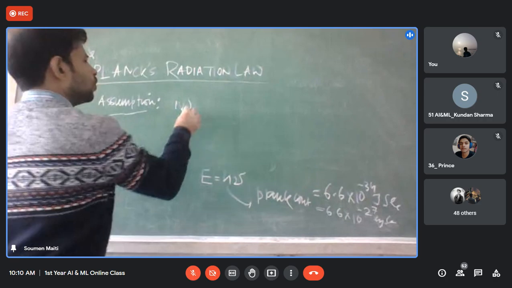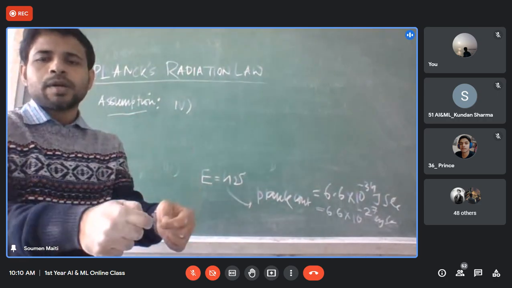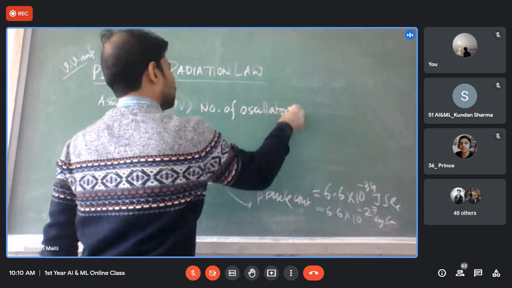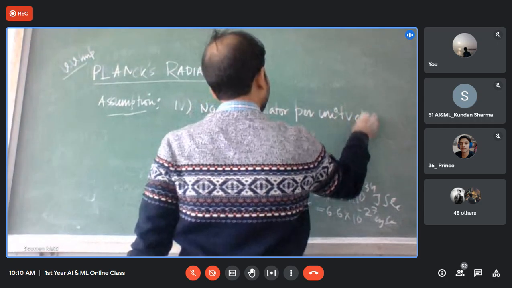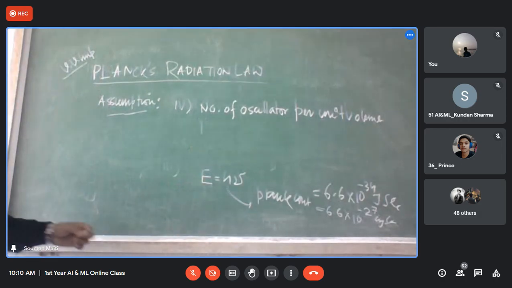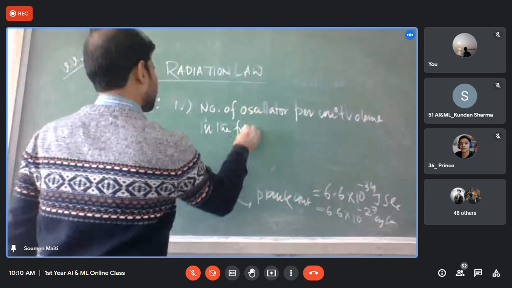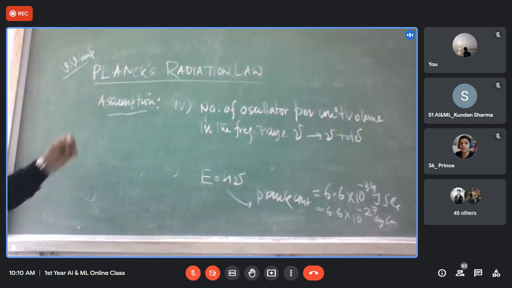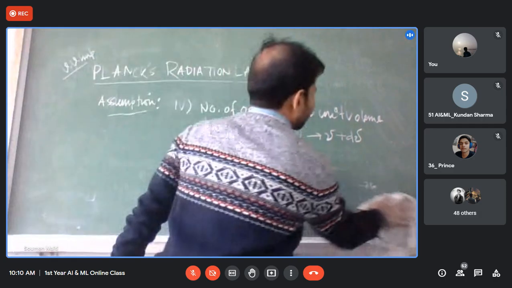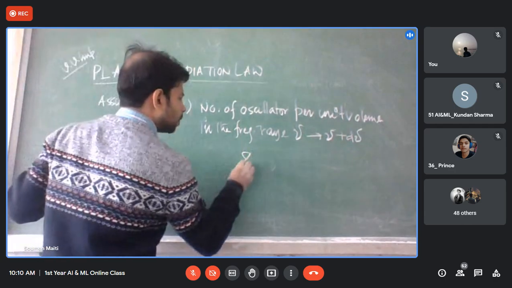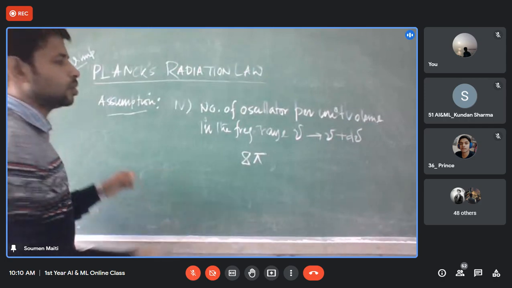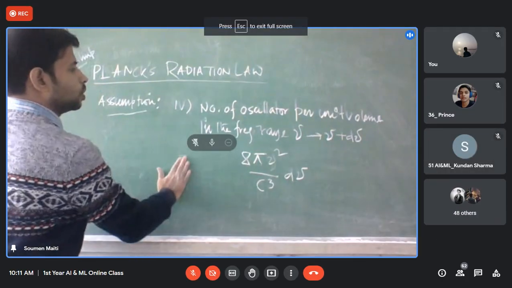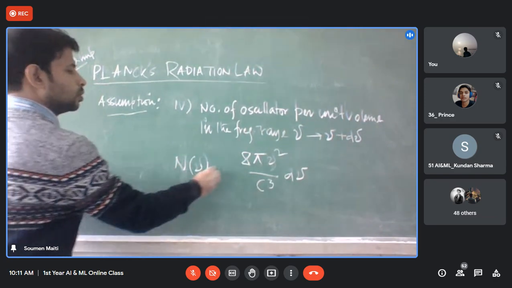Number 4: the number of oscillators per unit volume in the frequency range nu to nu plus d nu, where d nu is very small, is 8 pi nu squared by c cubed into d nu. This is the number of oscillators in nu to nu plus d nu.